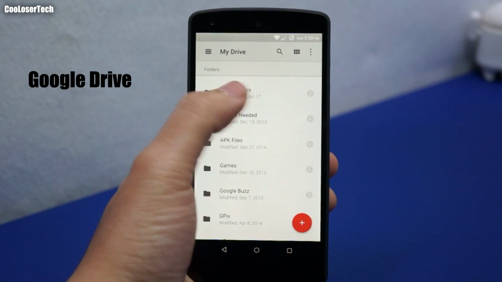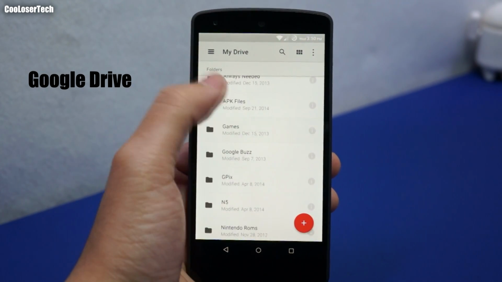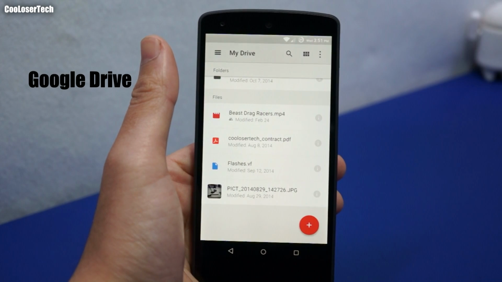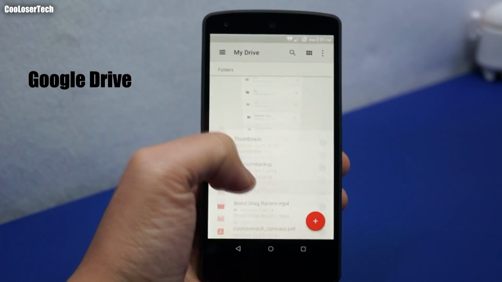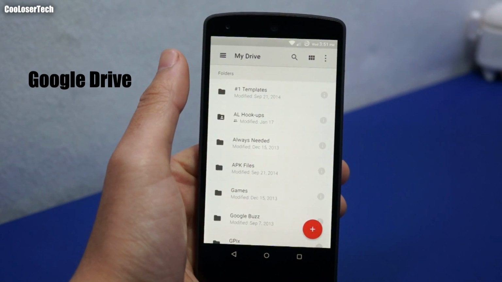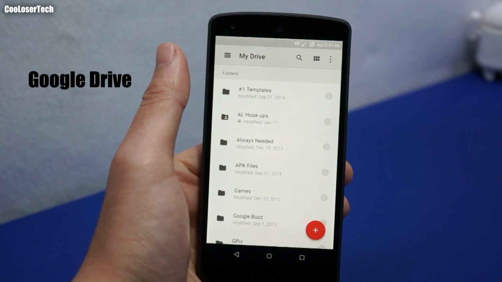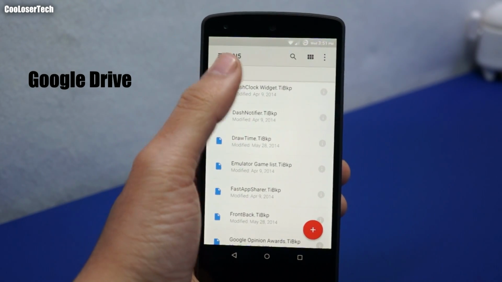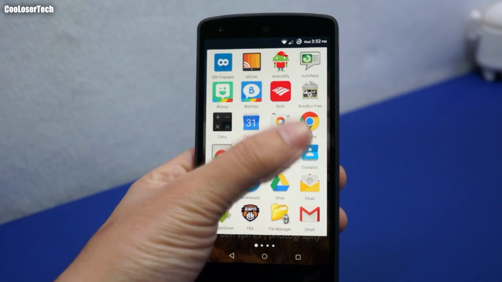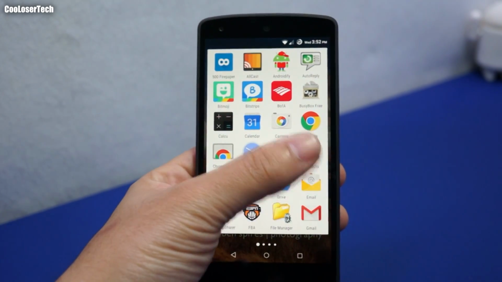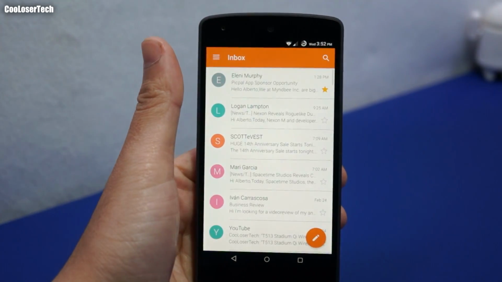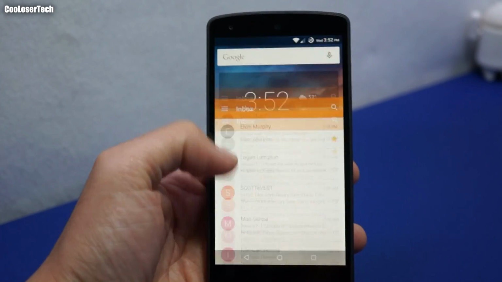I have this folder shared, my backups, APK files. It's just like a hard drive, but on the cloud, and it stores all of your stuff across multiple devices on iOS, Windows. Instead of having everything on your phone, you can store stuff here. And then we have email, which comes with regular email. I mean, I don't really need to go into it, but it's just email. Where your email goes, I don't need to explain that.